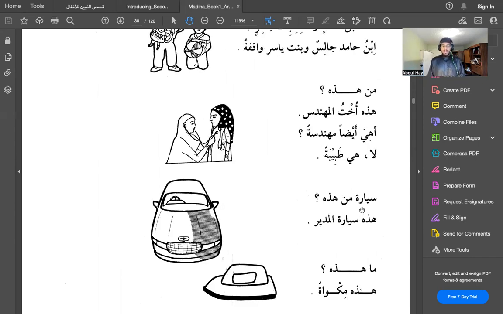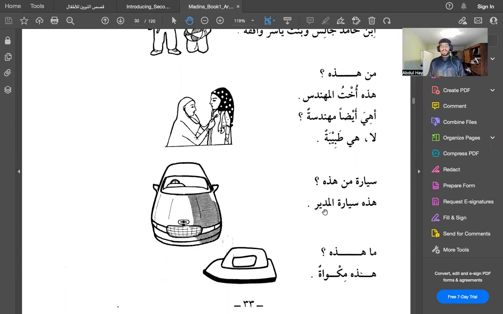Sayaratu man hadihi. Sayaratu man is mudaf mudaf ilayh. So sayara means car, man means who. Man is mabni, so it will not change its ending. So sayaratu man, the car of who, hadihi is this. If we're to translate the meaning of it in English, we say, whose car is this? Verbatim, it's sayaratu man, car of who, hadihi, this. Hadihi sayaratu mudir. This is the car of the principal.